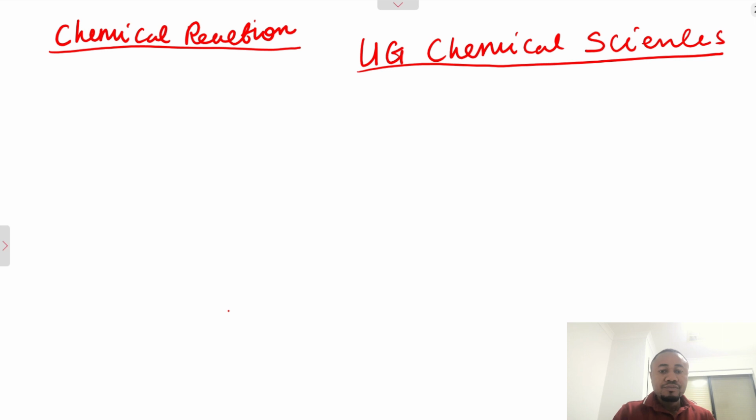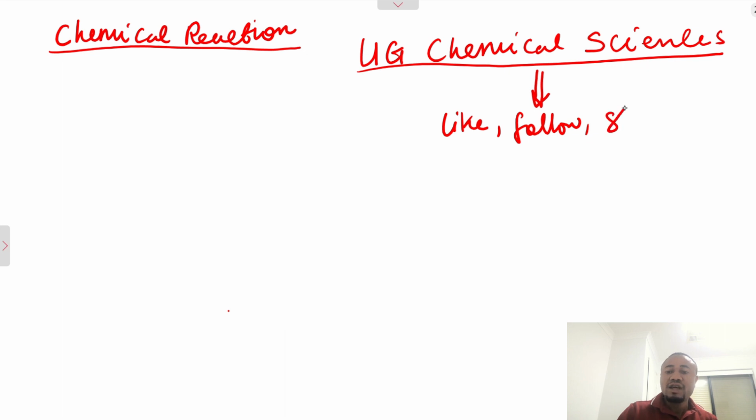All right. Now, we are going to start by looking at types of chemical reaction, so that we will fully understand what we are going to be doing.